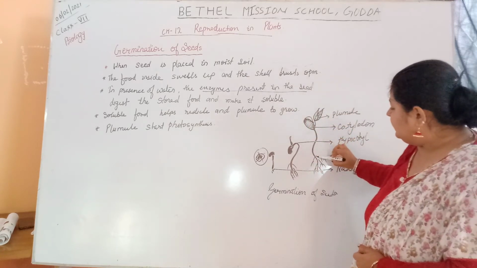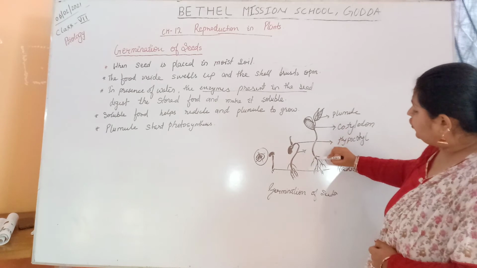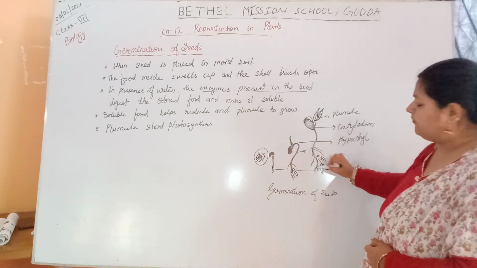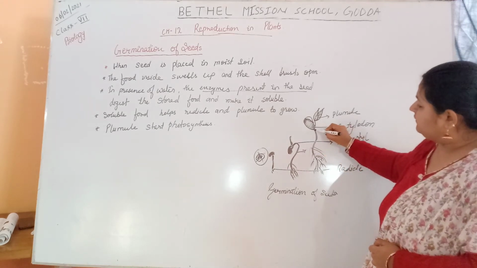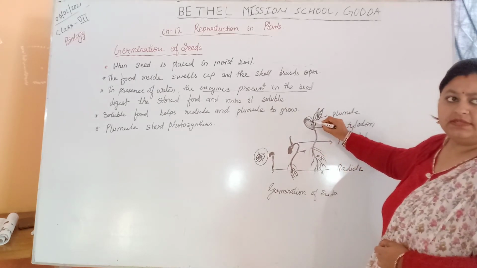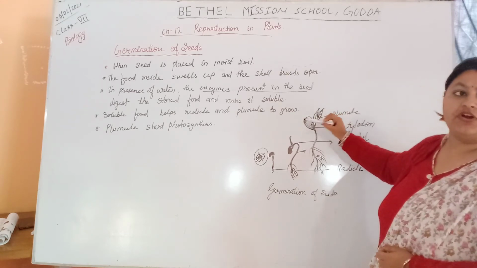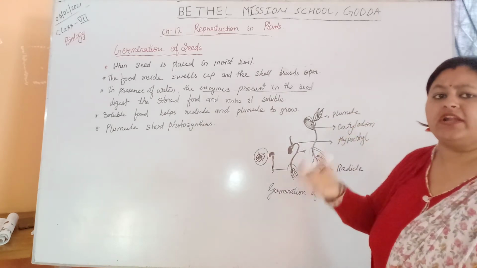Now you can see here, the radicle grows inside and captures the soil with the help of its roots, and this is the upper part of the seed. These are the cotyledons. As I already said, the seed contains either one cotyledon or two cotyledons.